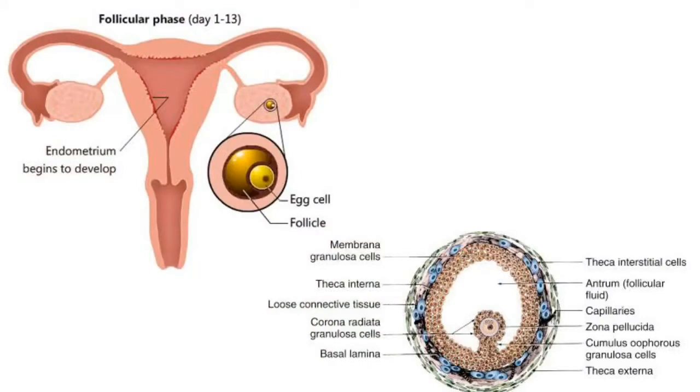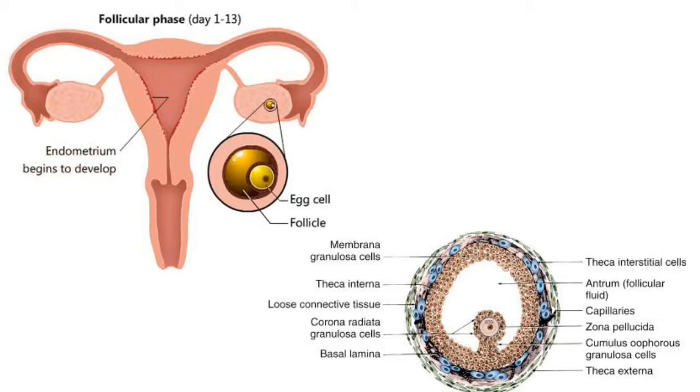Now the second phase is the follicular phase. You can also name it the proliferative phase. It lasts for 14 days and involves the following events. The primary follicles in the ovary grow to become a mature Graafian follicle. The primary follicle in the ovary matures into a Graafian follicle.